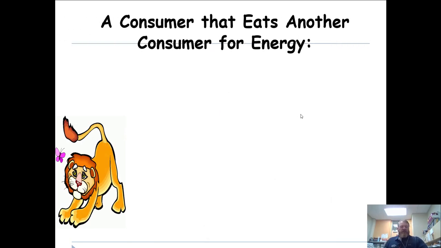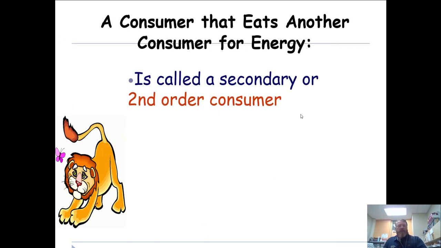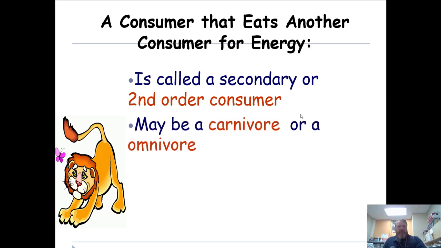Second order consumers are second order or secondary consumers, whatever we like to call them. These can be carnivores, which means meat eaters, or omnivores. Kind of directly translated means everything eaters, but they're going to eat both plants and meat, other animals, insects, things like that.